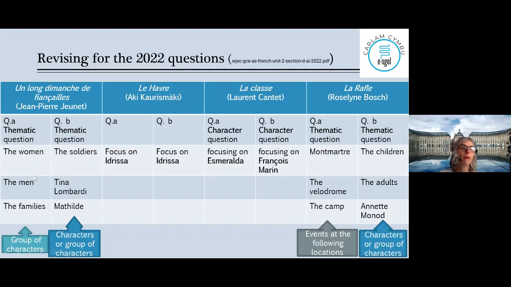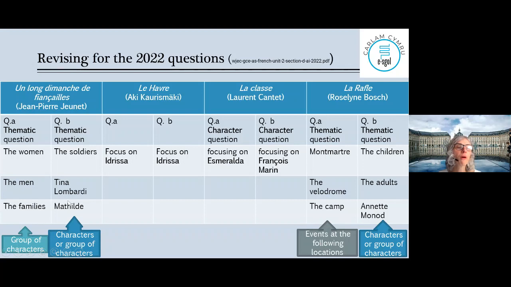Question A also, but it's more about a group. Question A will focus on a group. So if you think of the women, who are the women in that movie? What is their importance? The men, like we've seen about the girls in the class, okay? Quelle est l'importance des filles dans la classe? We've seen that. In fact, you see the girls as a group, but some of those girls are different and they have different types of importance. You'll have to do something similar there.